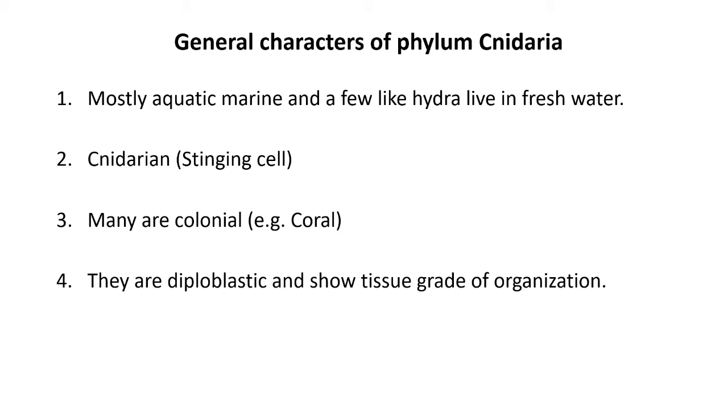Second, in cnidarian animals, there is a stinging cell or neurocyte. These stinging cells are useful for capturing food or prey, or for offense and defense mechanism.